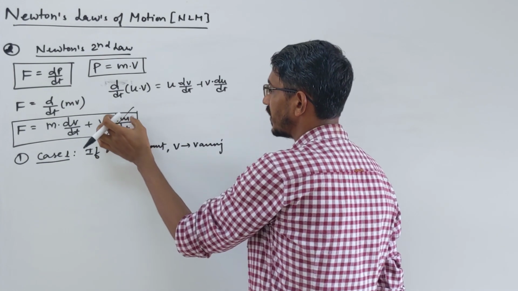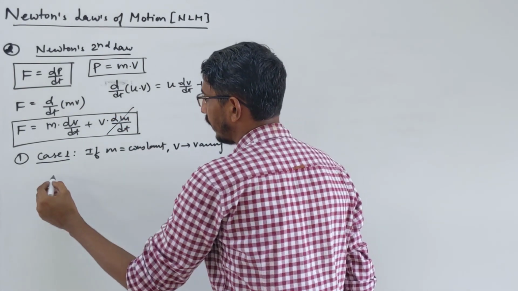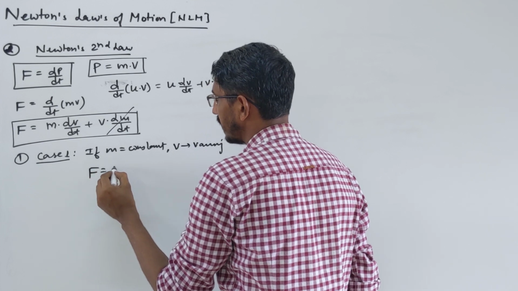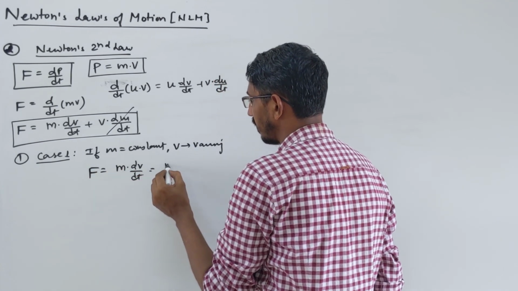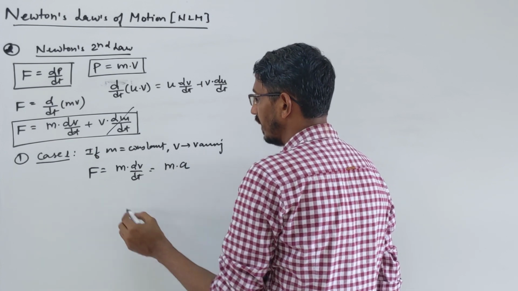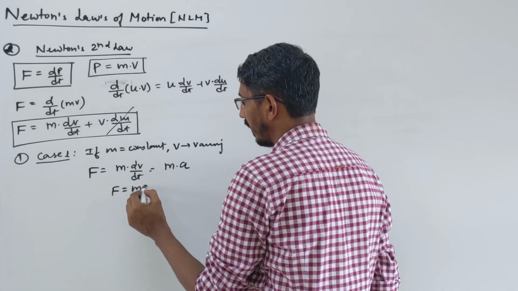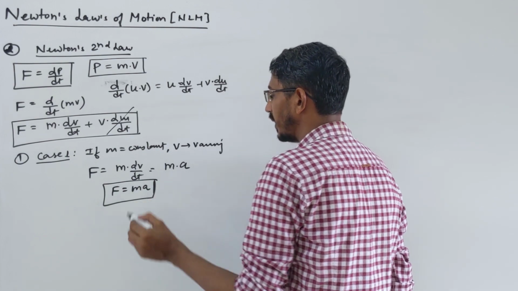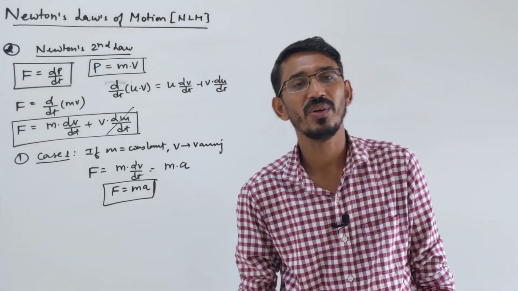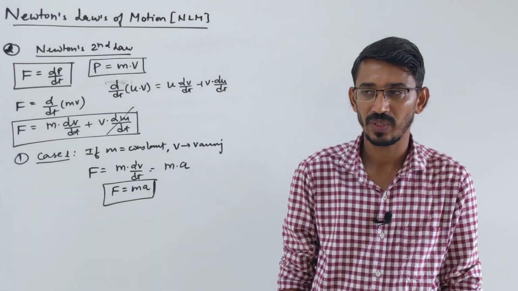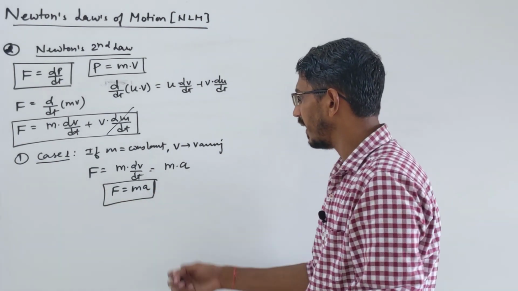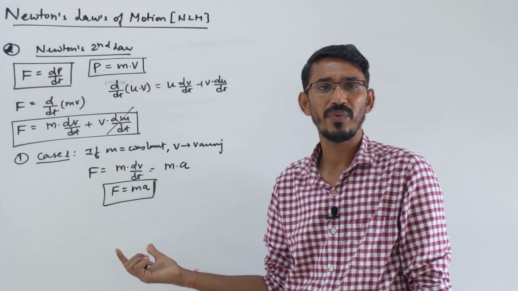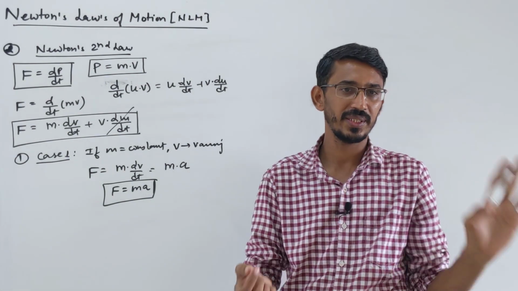Mass constant means the differentiation becomes 0. Then force acting on that body is given by m into dv by dt, and dv by dt is nothing but acceleration. So m into a. So your famous formula, force is equal to ma. You can use this formula only when mass is constant and velocity is varying or acceleration is given. So remember the conditions. This is one of the important formulas of physics. We will use this combined with many other things.